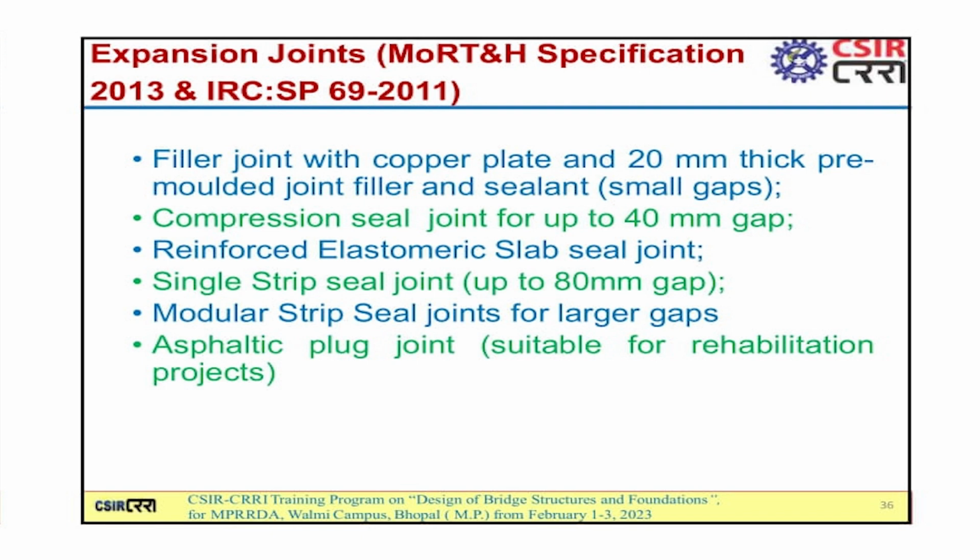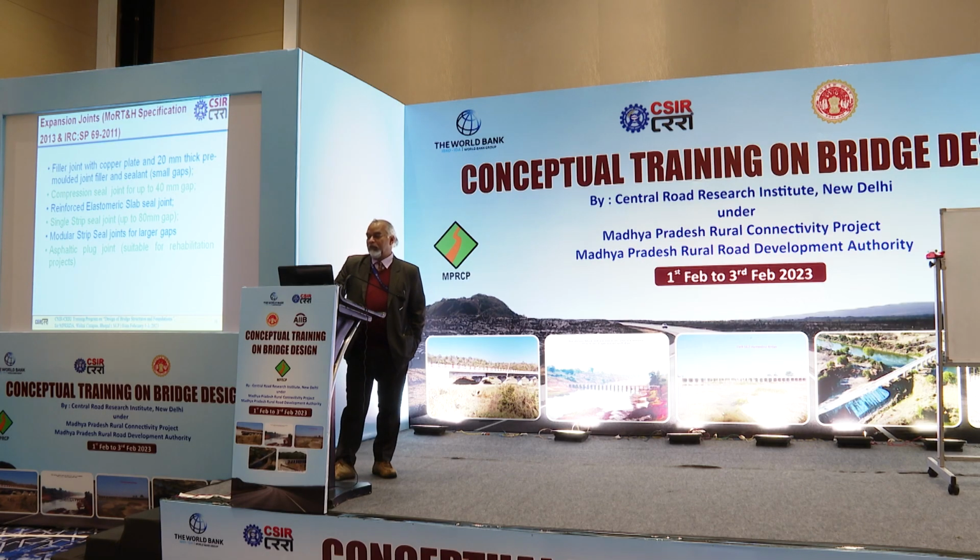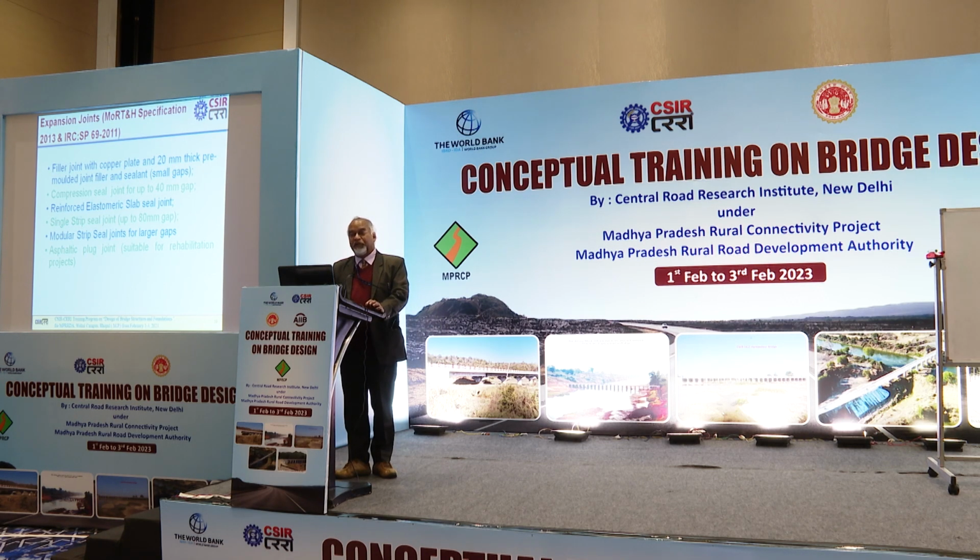IRC SP 69 2011 gives the expansion joints. Different types of expansion joints are given in that code. Filler joint with copper plate and 20 mm thick pre-molded joint filler and sealants for small gaps. Compression seal expansion joints for up to 40 mm gap. Reinforced elastomeric slab seal joint, single strip seal joint, modular strip seal joints, asphaltic plug joints. Mr. Gherwa will be covering all these in detail.